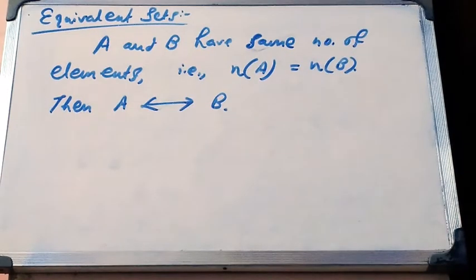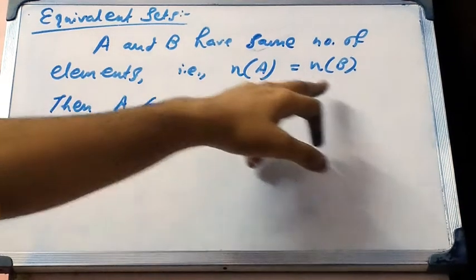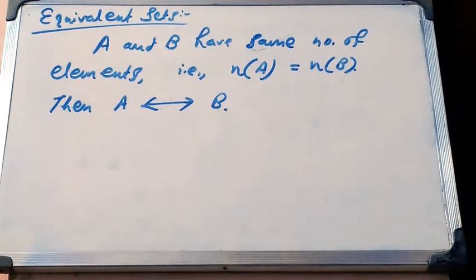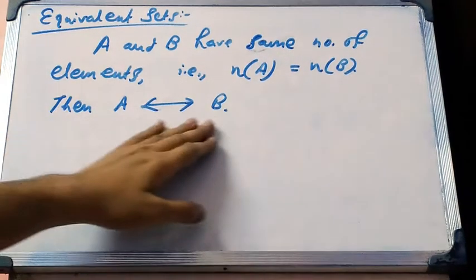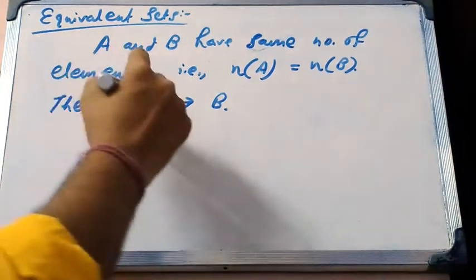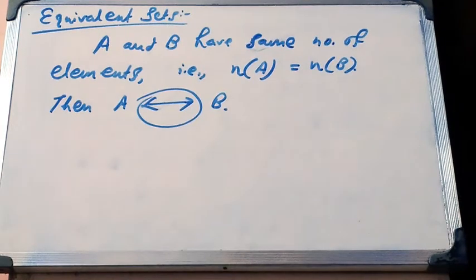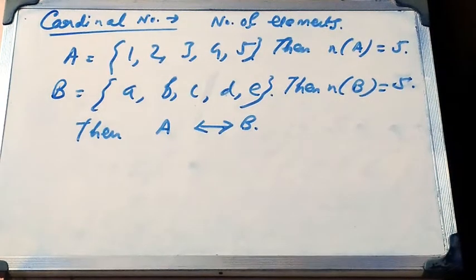Two sets A and B are said to be equivalent sets if both of them have the same number of elements. That means the cardinal number of A is equal to the cardinal number of B. Then you can say that A and B are equivalent sets. So this is the sign for equivalent sets. What does a cardinal number of a set mean? The number of distinct elements of a finite set A is the cardinal number of that set A. It is denoted by n(A), small n in the bracket A.